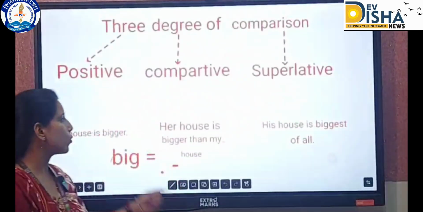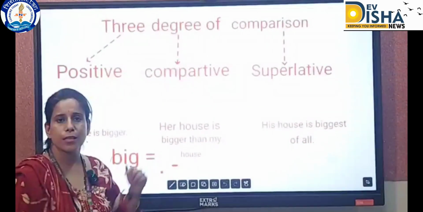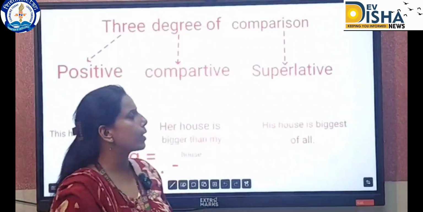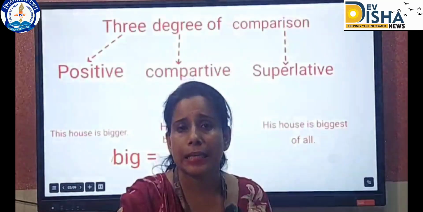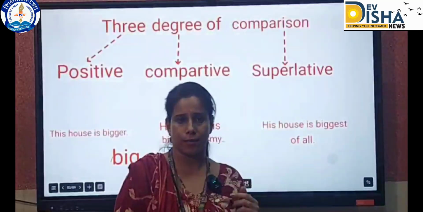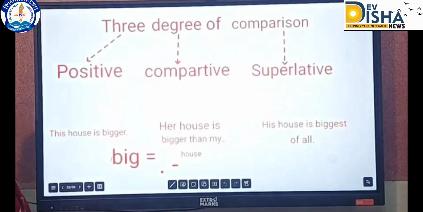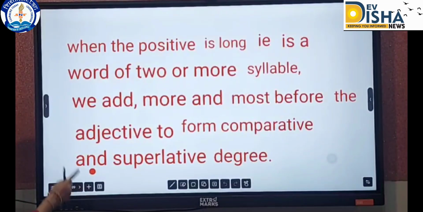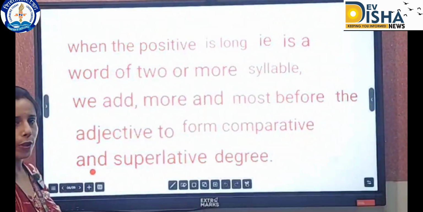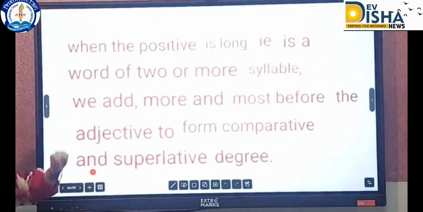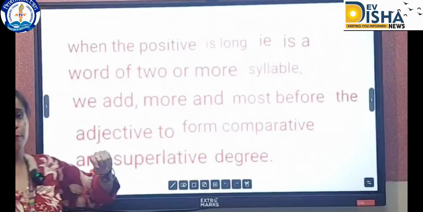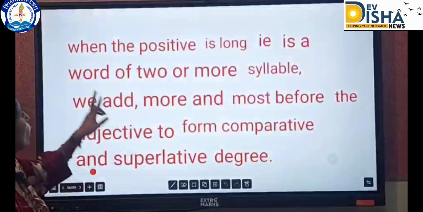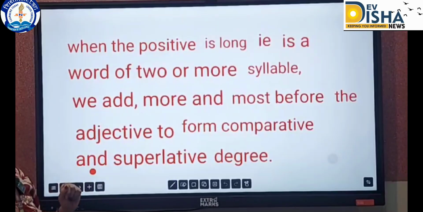That is why this is known as the positive degree and this is known as the comparative or the greater degree, whereas the superlative degree is known as the greatest degree of comparison. So we had already discussed some rules with you. Let's proceed with another rule. The next rule is when the positive, meaning the first degree, is long, that is, a word of 2 or more syllables.